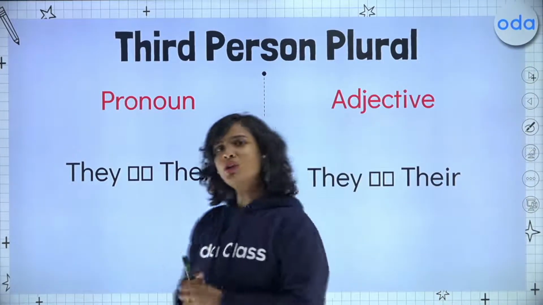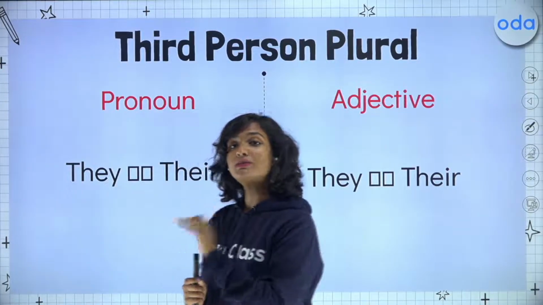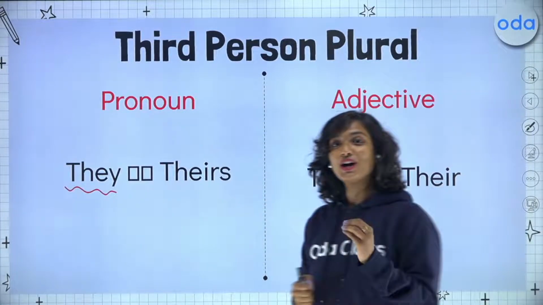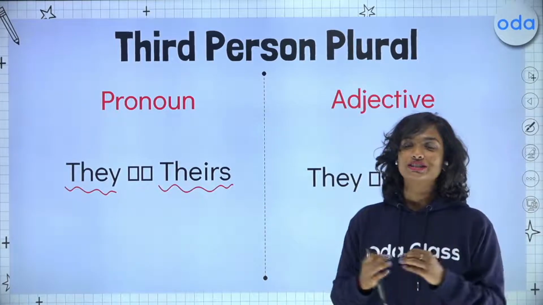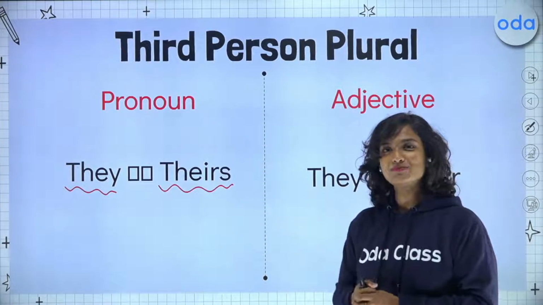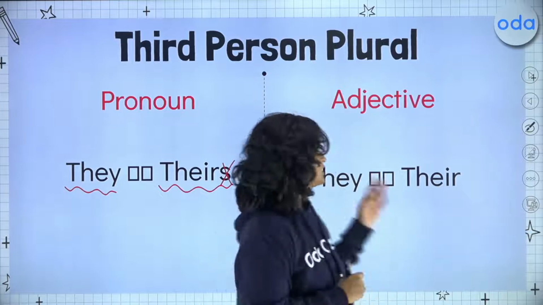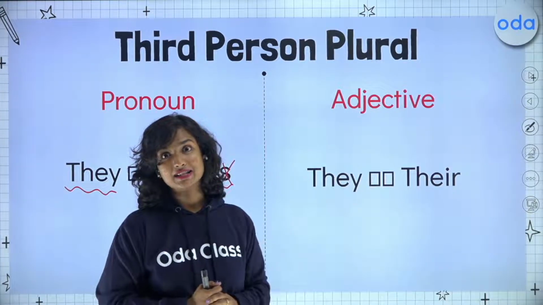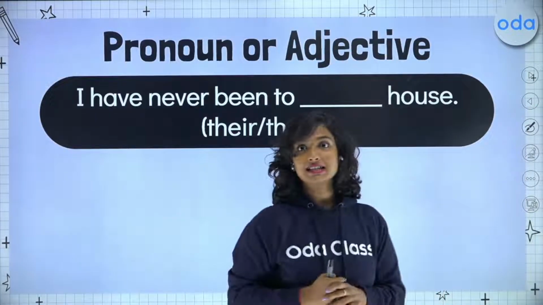For plural, our personal pronoun, third person plural personal pronoun is they, right? So our possessive pronoun becomes theirs, and I'm sure you can already take a guess over here. If our possessive pronoun is theirs, our possessive adjective, we can simply remove the S to get our possessive adjective, which is their. Now, let's take an example to understand this.